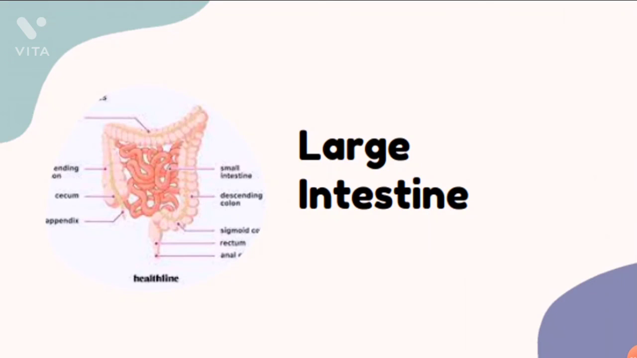Large intestine. It is wider and shorter than the small intestine, about 1.5 meters in length. Function: it absorbs water and some salt from the undigested food that comes from the small intestine, and thus semi-solid waste material is formed. The process of removal of faeces, the semi-solid waste material, from the rectum through the anus from time to time is termed egestion.